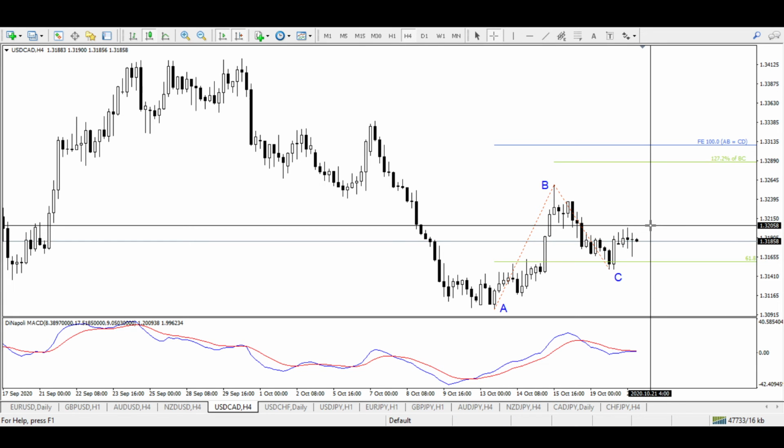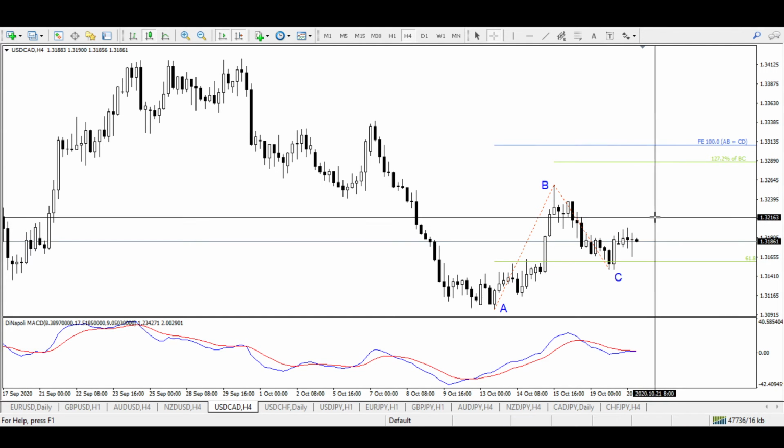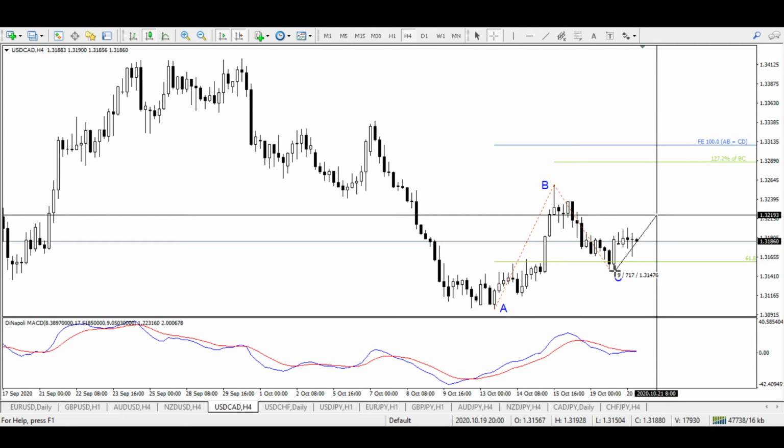In that case, our stop loss from 32.19 will be 70 pips, so that will be 70 or 71 pips, maybe 72 pips. That will be our stop loss, because we will place it 1 or 2 pips below point C, and our TP may be at this 127.2% of BC or the AB equals CD completion point. You should know that ABCD development can be completed in two ways. It can either be AB equals CD, or it can just be 127.2% of BC irrespective of the length of AB. So even if we measure up to this 127.2 point, we can get an equal reverse of something around 70 pips or 69 pips.